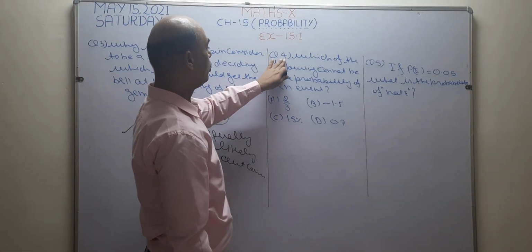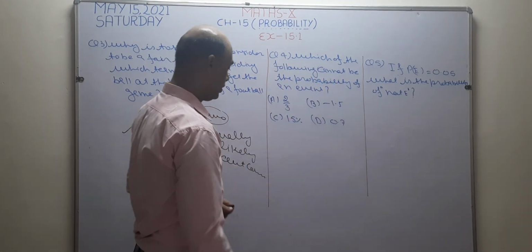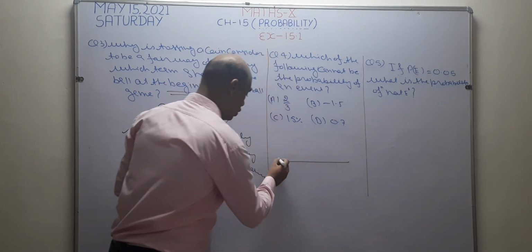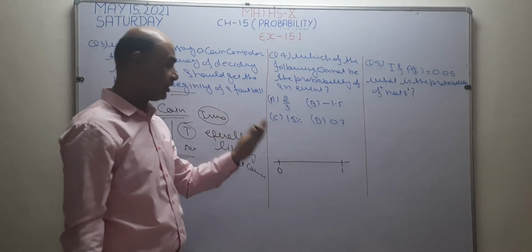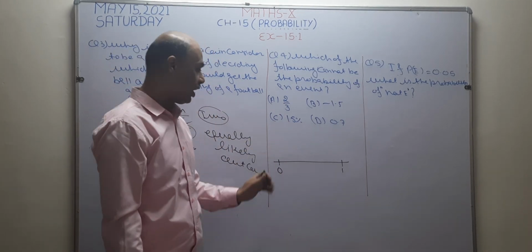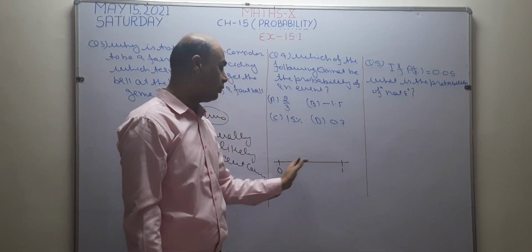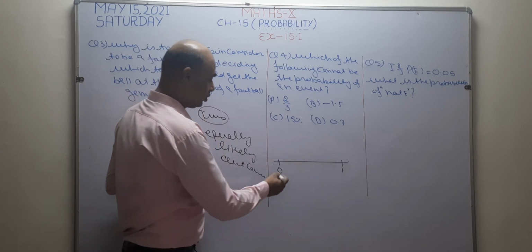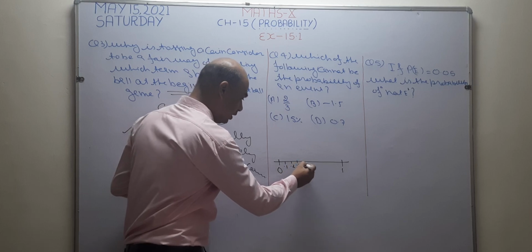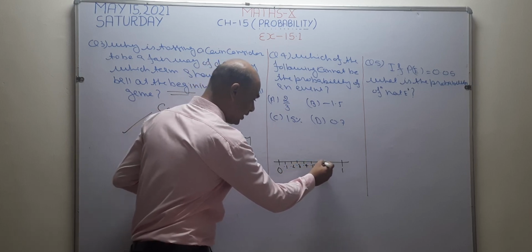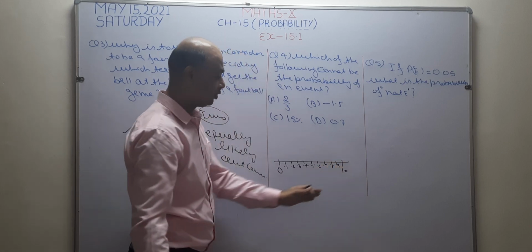Next question. Question number 4. Which of the following cannot be the probability of an event? Since you know the probability of an event lies between 0 and 1. If it is an impossible event, then the probability of an impossible event is 0. If it is a sure event, then the probability of a sure event is 1. Otherwise, it lies between 0 and 1. Now see, between 0 and 1, what is there? 0.1, 0.2, 0.3, 0.4, 0.5, 0.6, 0.7, 0.8, 0.9 and after that 1.0.